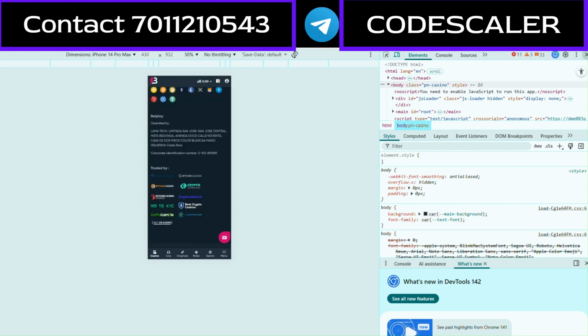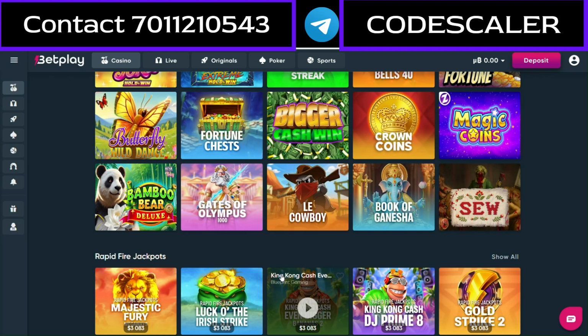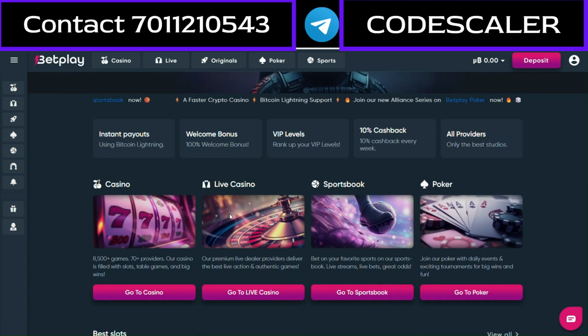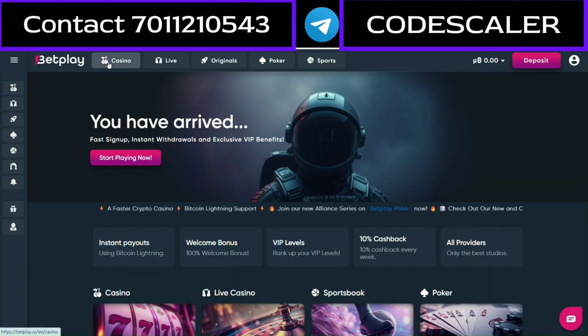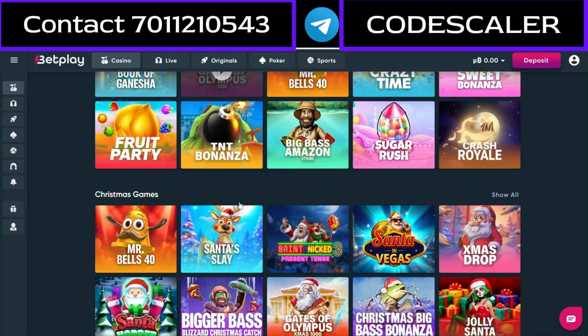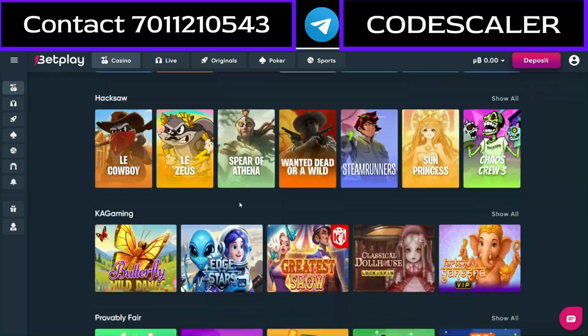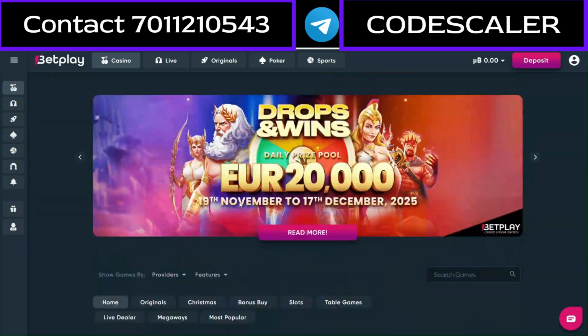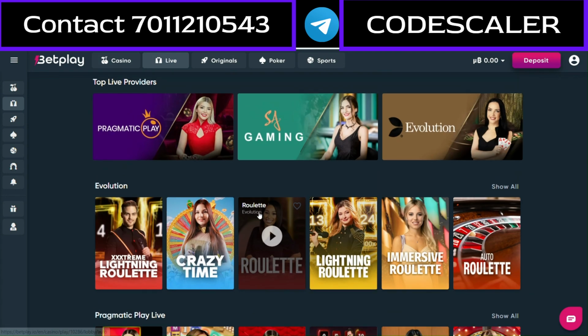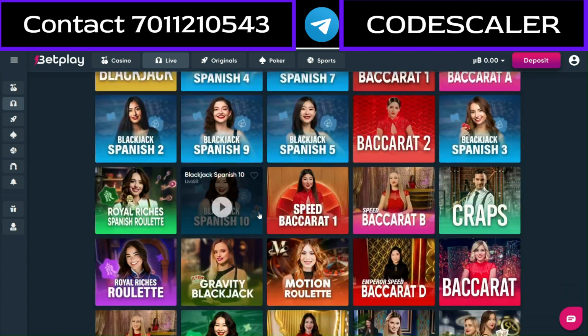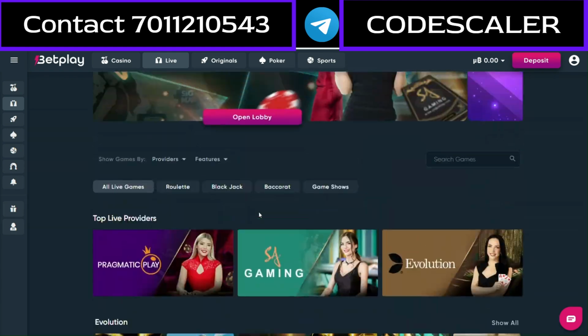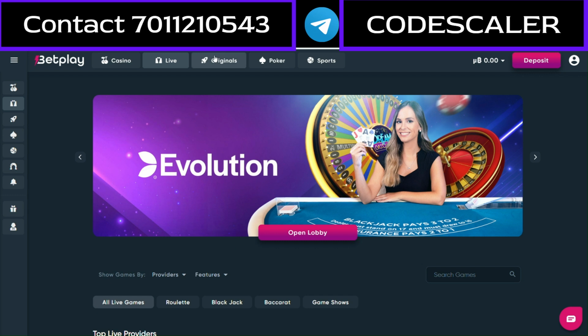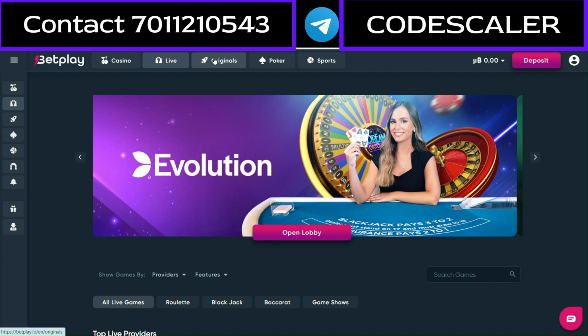Here is the casino. Here you can see you will get all these APIs. In this you will get the Betplay original APIs too, and it's live casino. If you want it on a monthly basis or GGR basis, you can easily contact us and we can do a Google Meet or Zoom meeting easily. You can contact us on Telegram, also on WhatsApp. There is no issue in the communications.